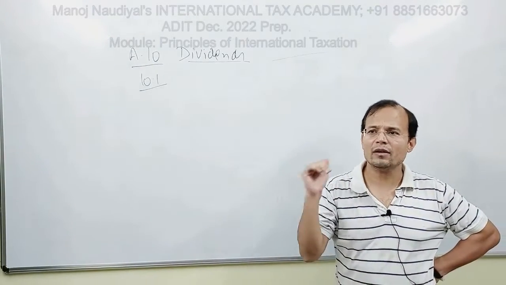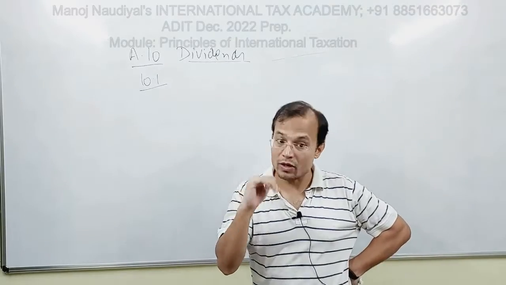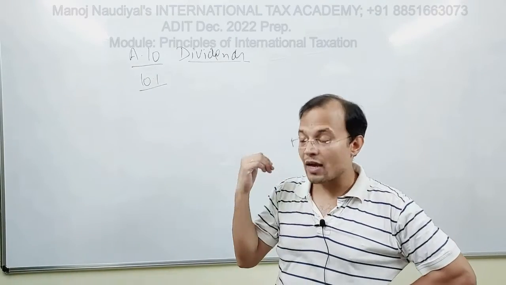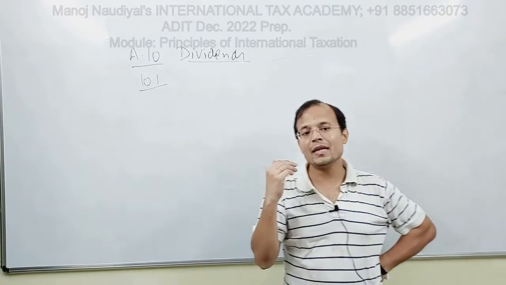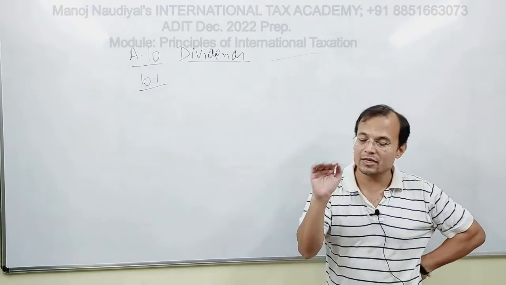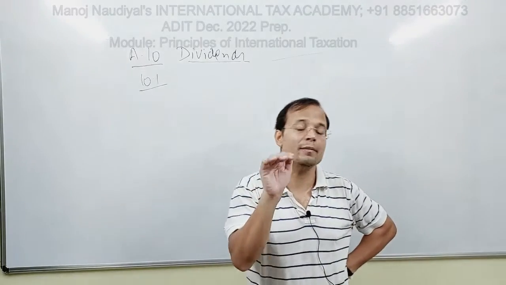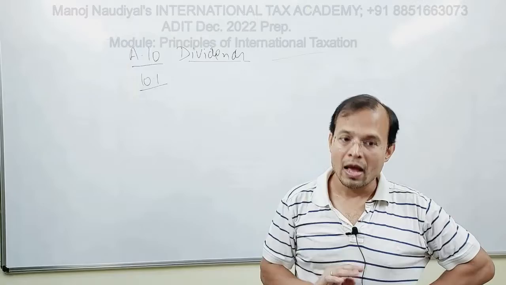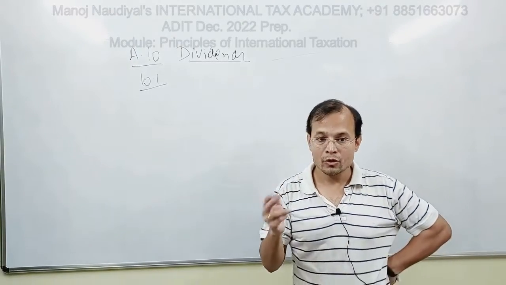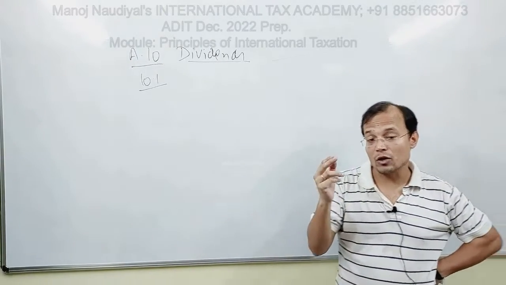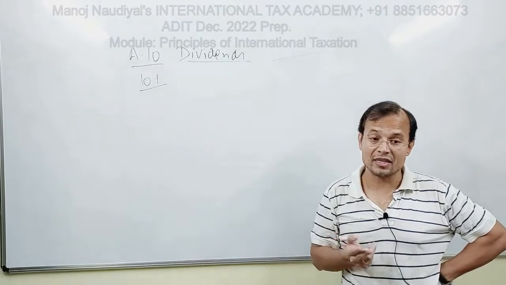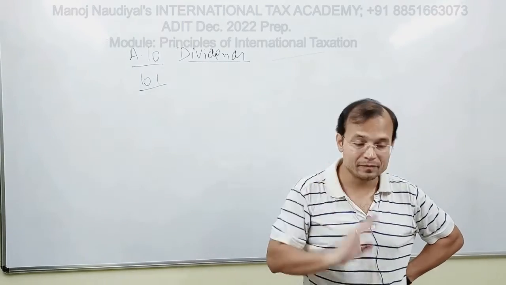Second category of income where the right of taxation is not exclusive, and where the right of taxation is given to the source state, but then the source state can tax without any limit. There is no limit on the tax rate which the source state can impose upon that stream of income. And the use of the word is may. Because the use of the word is may and the right to taxation is not an exclusive right, it means the resident state can also tax.